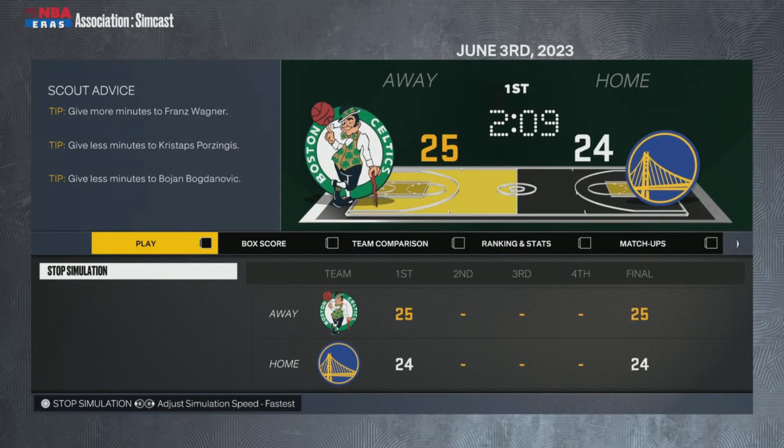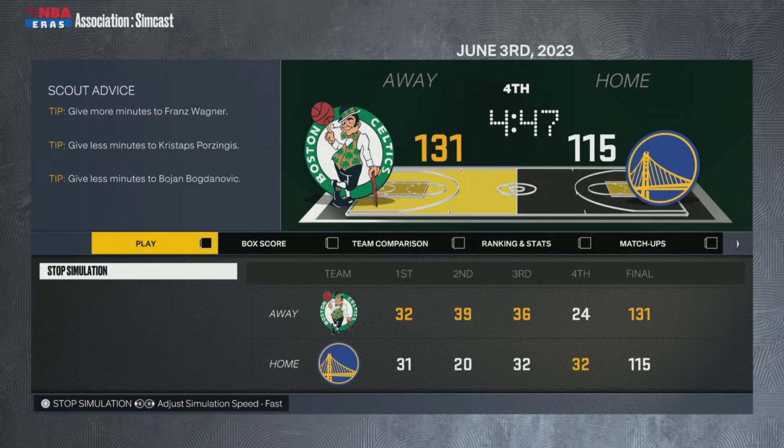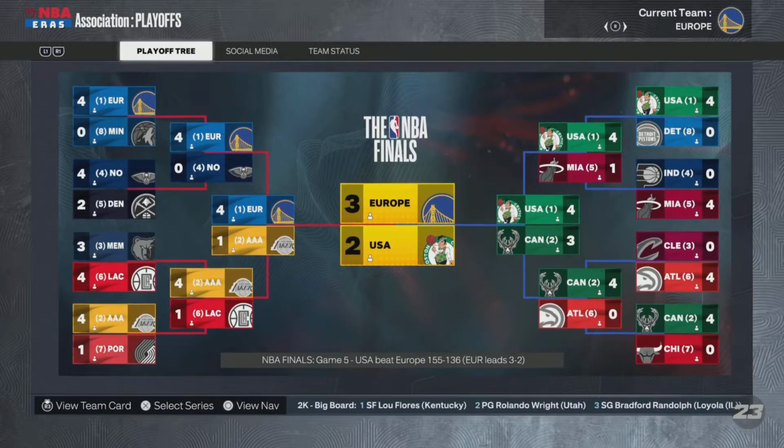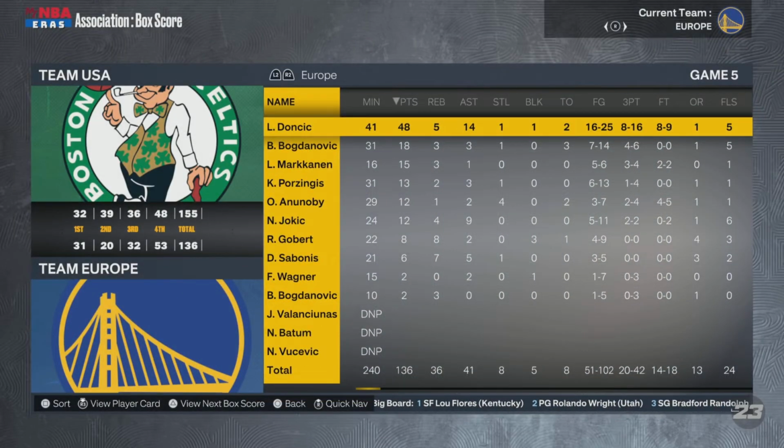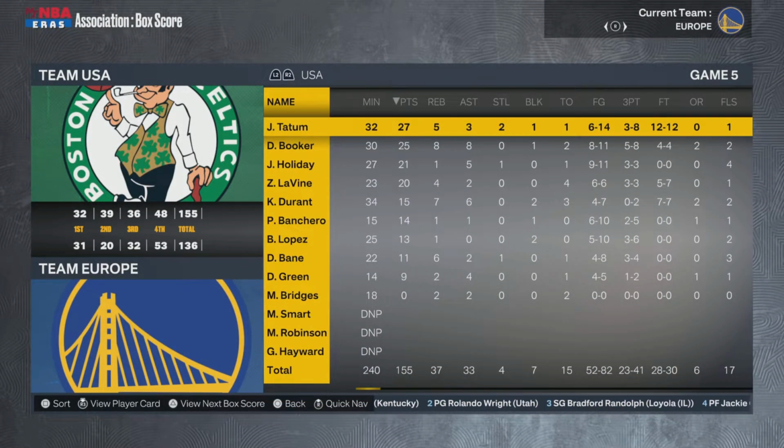They're up 3-2, or 3-1, I should say. Or I'm confusing myself again. Is it 3-1 or 3-2? But it doesn't matter because Team USA is crushing them in this game. Up 20, 25 points, something like that. Dominant performance, 155. So it's 3-2 now. So it was 3-1. 48-point triple-double for Luka, and they still get wrecked.